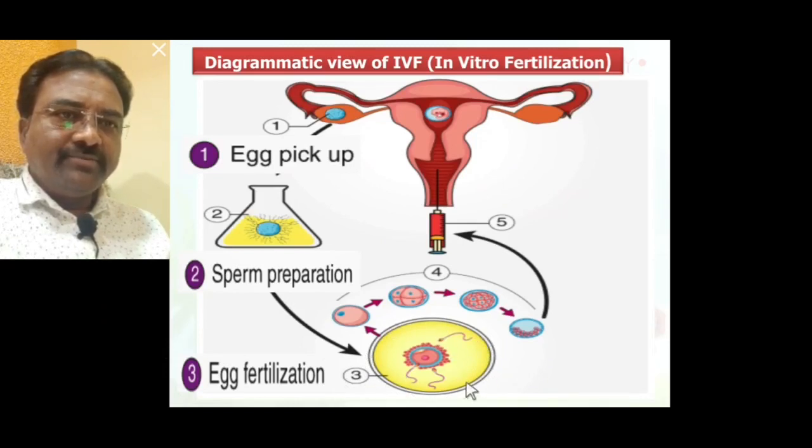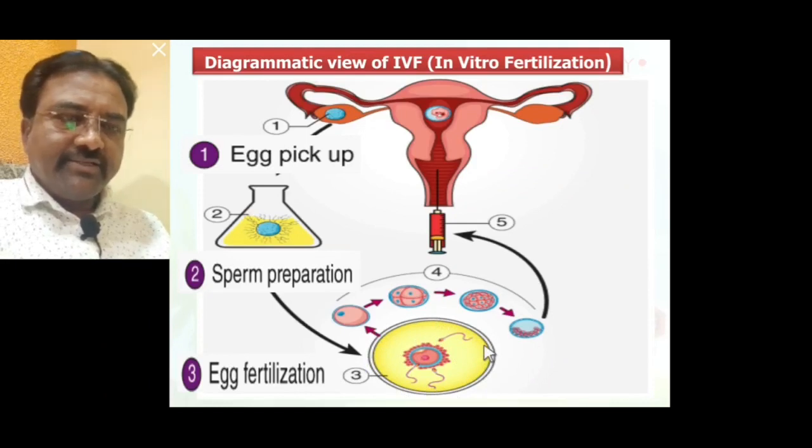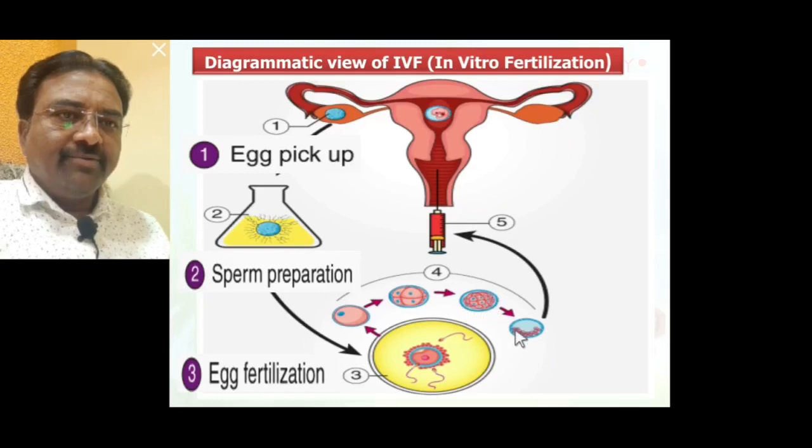Egg and sperms are combined together. So inside the test tube or glass plate, the fertilization process occurs. Since this is the egg and these are the sperms, after fertilization a zygote is formed, and the zygote undergoes some developmental stages of cleavage to form an 8-celled cleavage or blastomeres embryo.